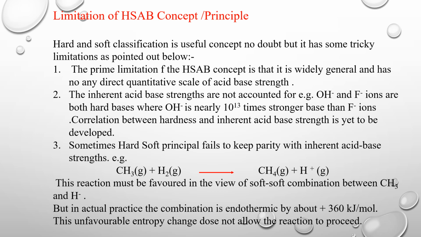The inherent acid base strengths are not accounted for. Example: hydroxide and fluoride ions are both bases, where OH minus is nearly 10 to the power of 13 times stronger. Sometimes the hard soft principle fails to keep pace with the inherent acid base strength. The reaction must be favored in the soft combination between methyl and hydrogen ions.